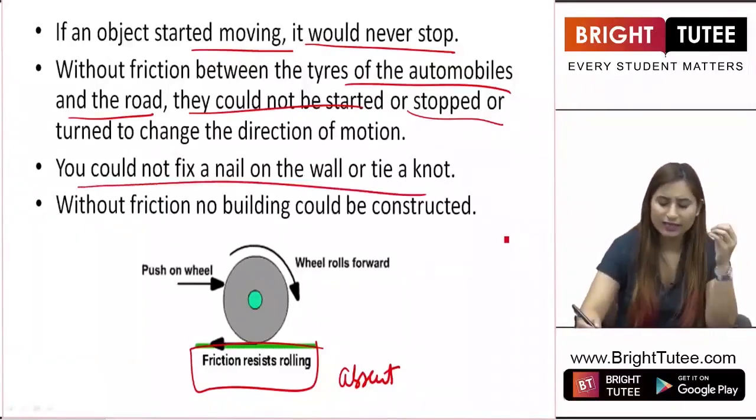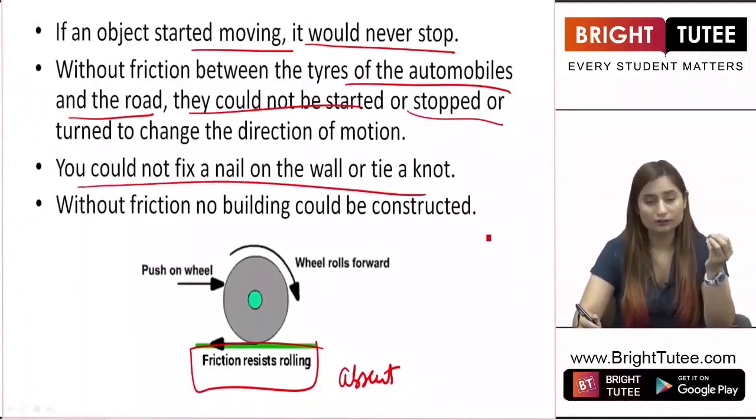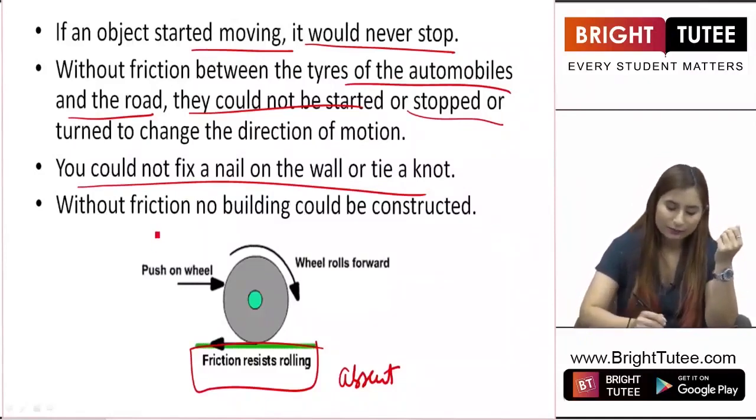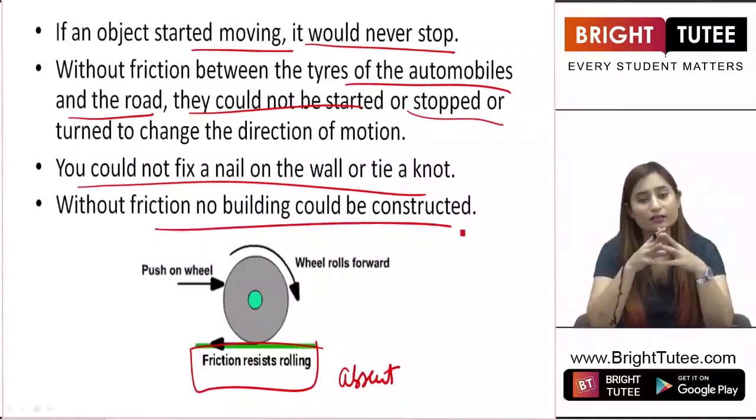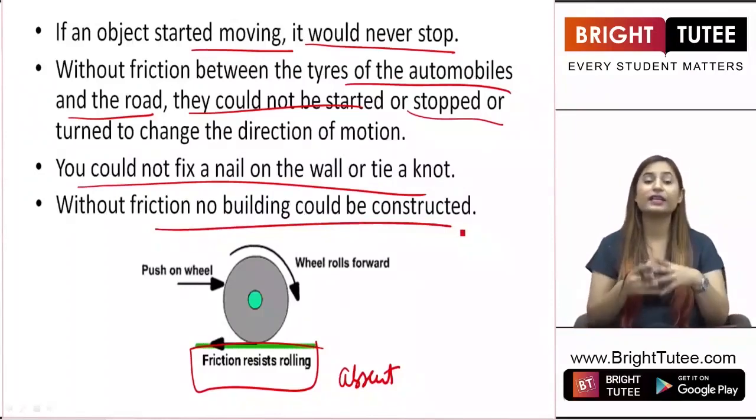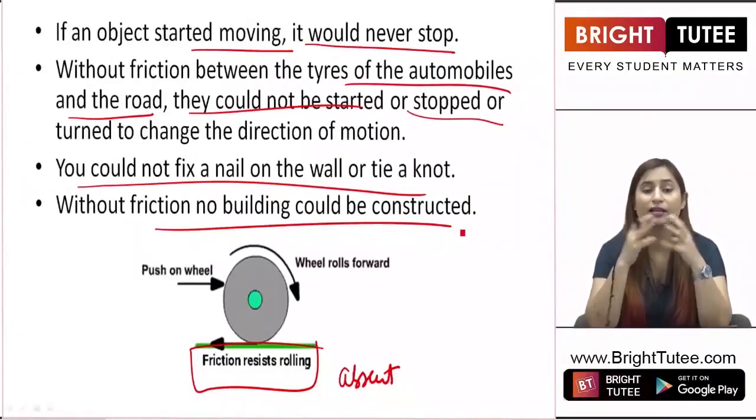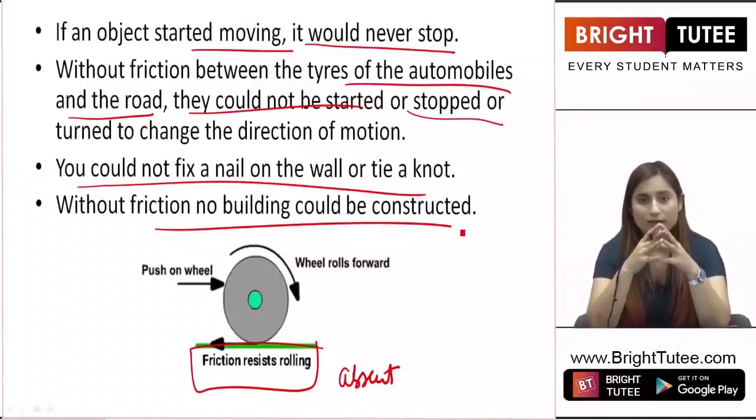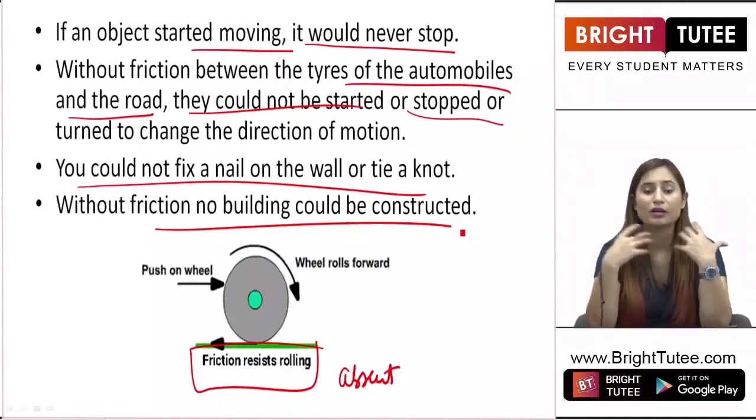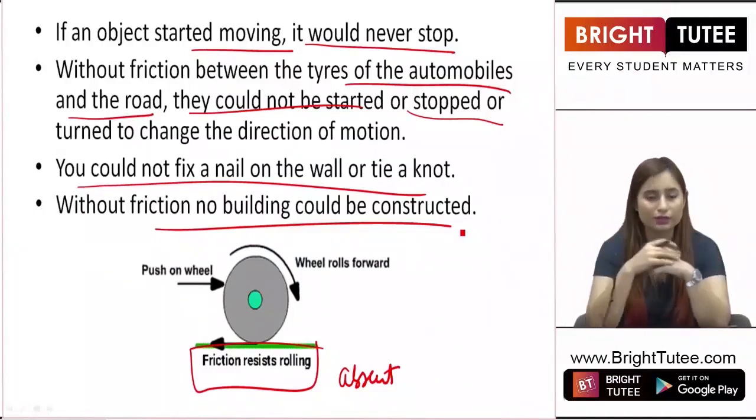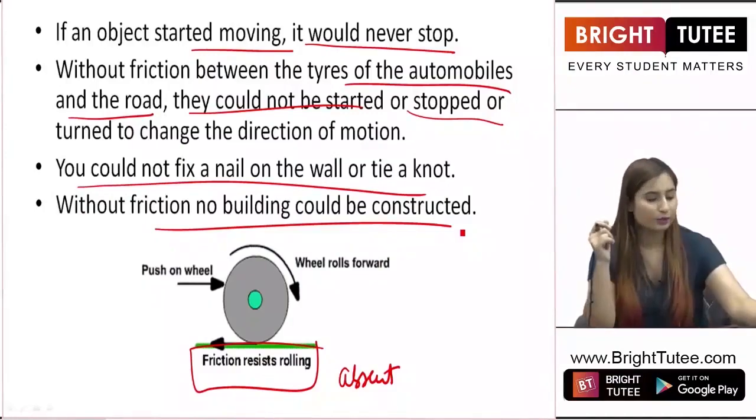You could not fix a nail on the wall or tie a knot. The knot remains tied due to the force of friction. And without friction, no building could be constructed. So these are some of the very important applications of friction, due to which we understand that friction is very, very necessary to us. Without friction, our basic needs will not be fulfilled. We would not be able to walk. We would not be able to drive a car. We could not play because the objects once started moving can never be stopped without friction, right? So friction is very, very important, students.